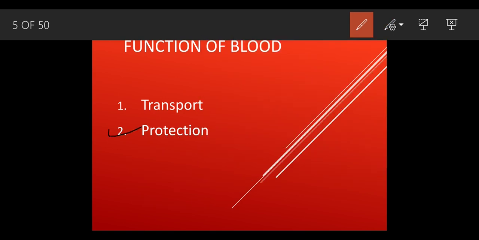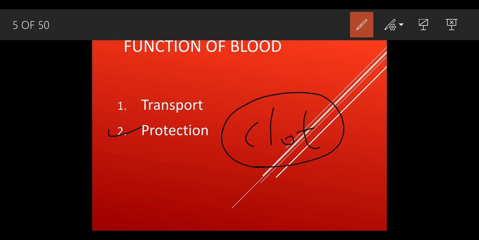Now next, it helps in the work of protection. So how does it help in the work of protection? See, whenever we get cut, at that time blood oozes out of the body. When the blood oozes out of the body, after a few minutes you notice that the blood is going to stop automatically. What does that mean? That means blood clot. So eventually the clot has been formed in the body.